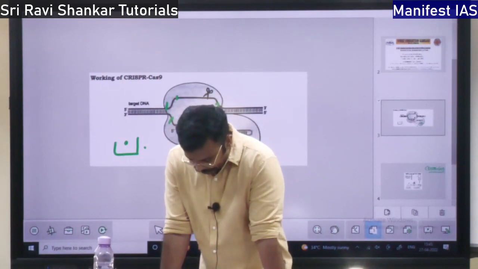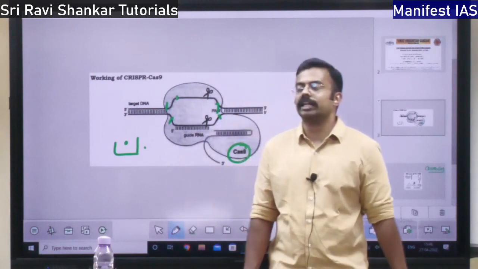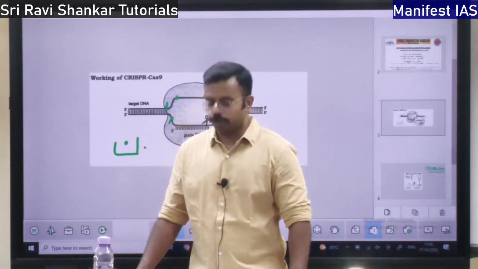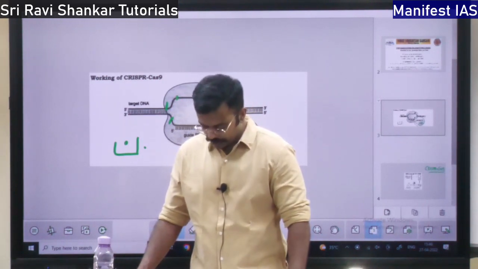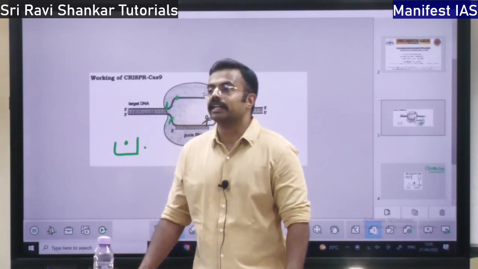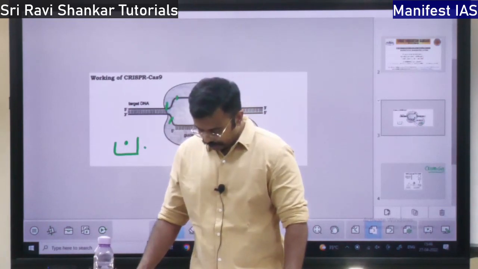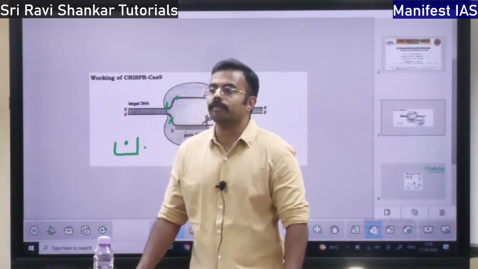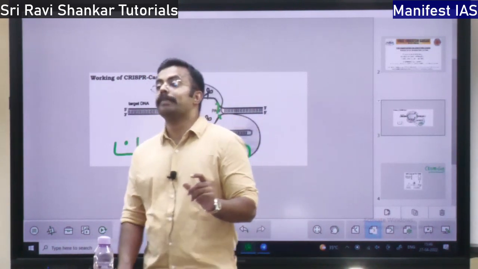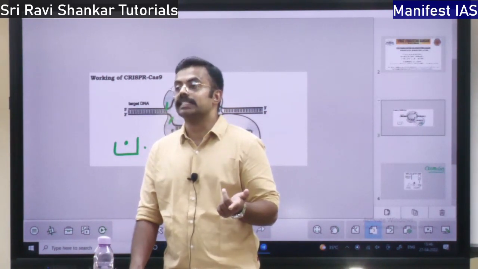Then the DNA recombinant vaccine. Recombinant vaccine. What do you mean by recombinant? They are going to ask what the types of vaccines are. What do you mean by recombinant vaccine? This recombinant vaccine uses DNA technology, similar to the DNA vaccine. In this recombinant vaccine, they specifically design certain bacteria or certain yeast which can combat the disease.